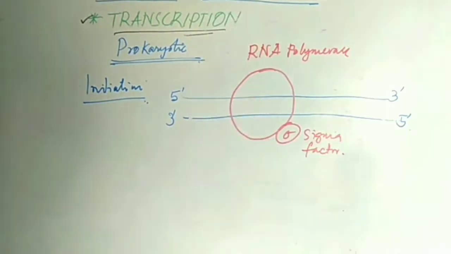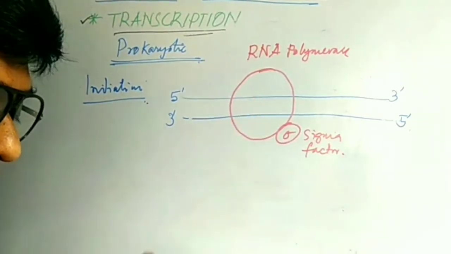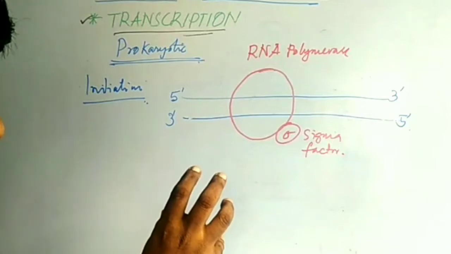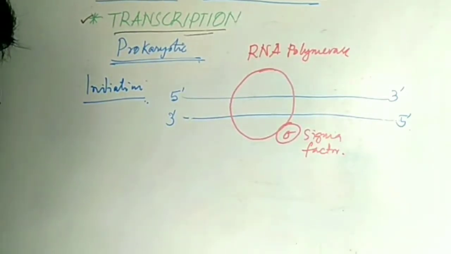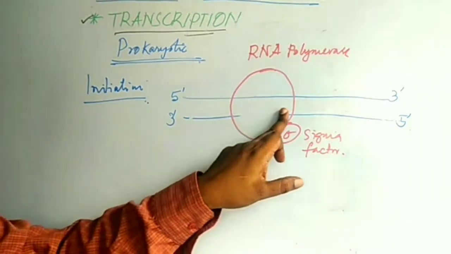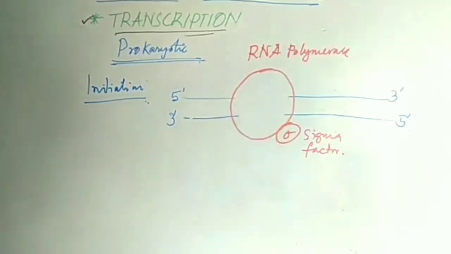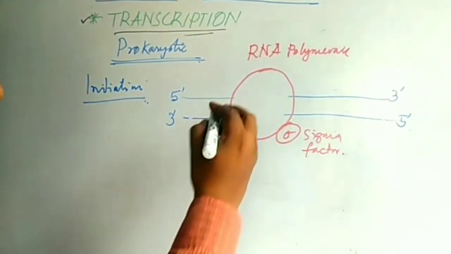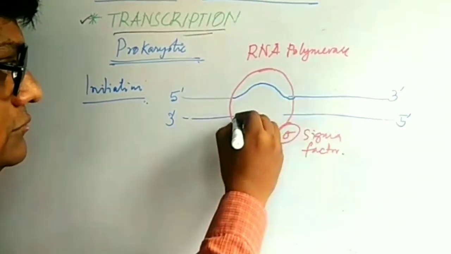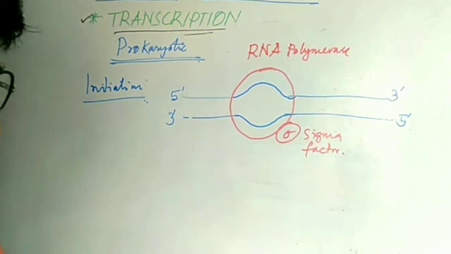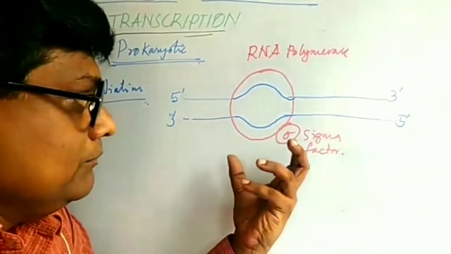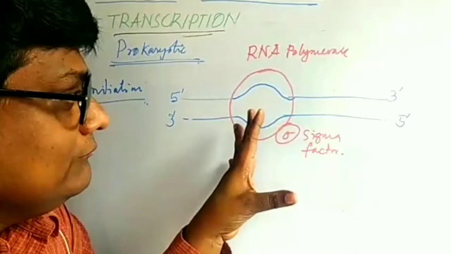So here the sigma factor binds it. Now what will happen? Gradually the DNA will open. After binding of the DNA dependent RNA polymerase, the DNA will open.